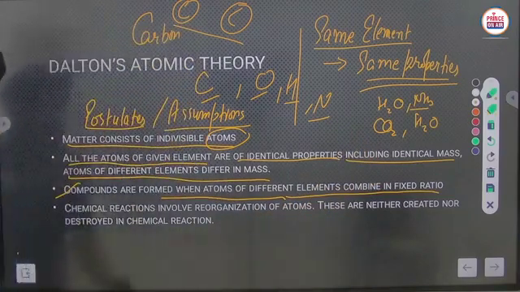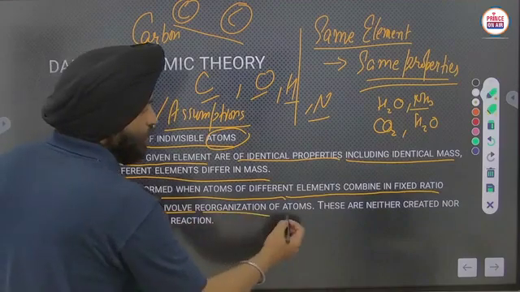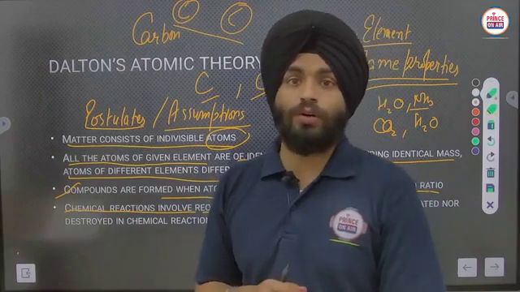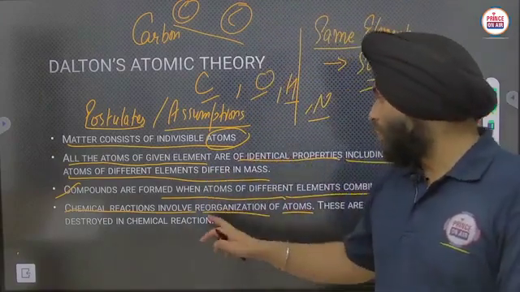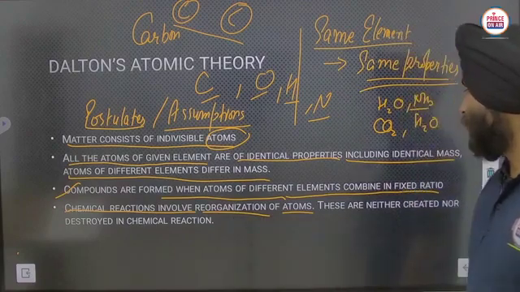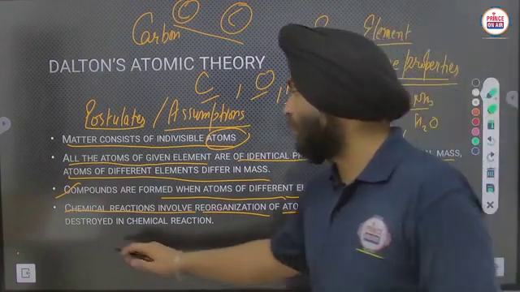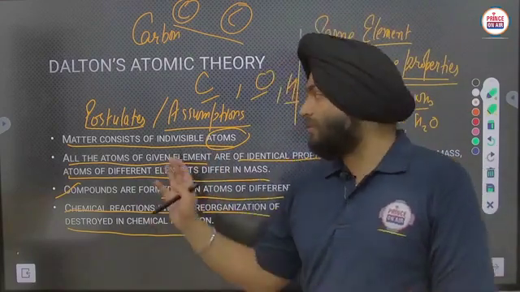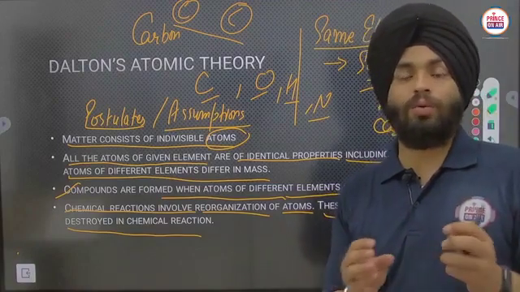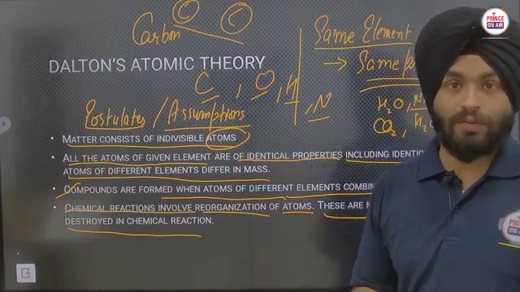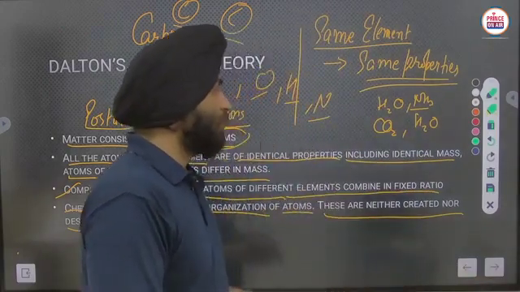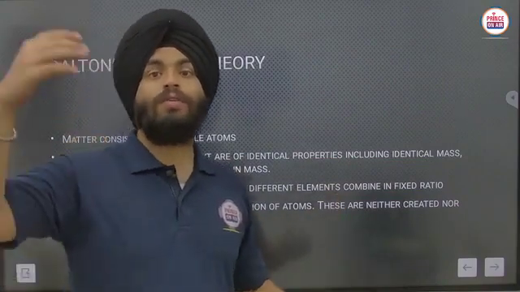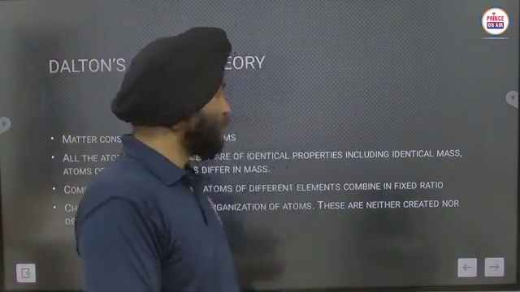Chemical reaction involves the reorganization of atoms. If any chemical reaction occurs, there should be at least one atom required, and there is just a reorganization of atoms. Atoms can neither be created nor be destroyed, according to Dalton. But all those assumptions were discarded according to other experimental phenomena that we have discovered in experiments. That will be proved in the further sections, meaning not here, in your further videos, further knowledge.